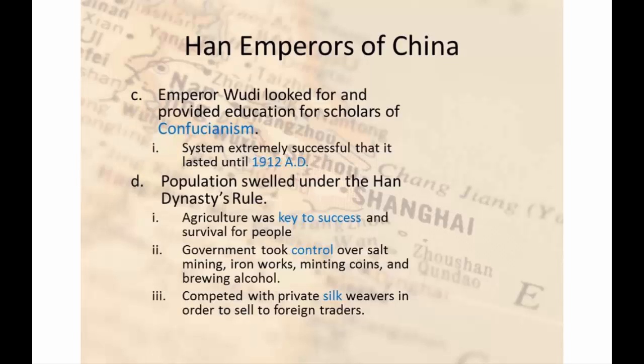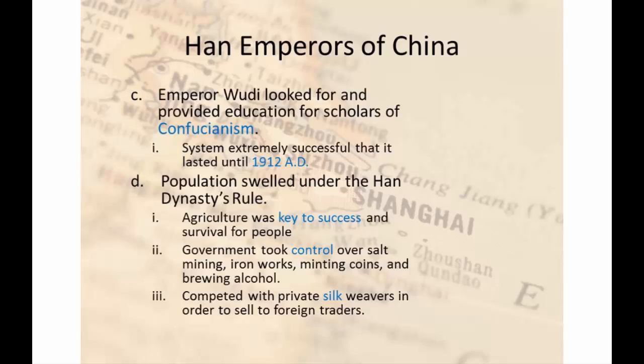This system lasted actually until 1912 AD. This idea of people getting the job that they deserve because they're the smartest. So it wasn't even that long ago that this system was put out of place. Basically, during the beginning of World War I, when the Chinese Empire was overthrown.